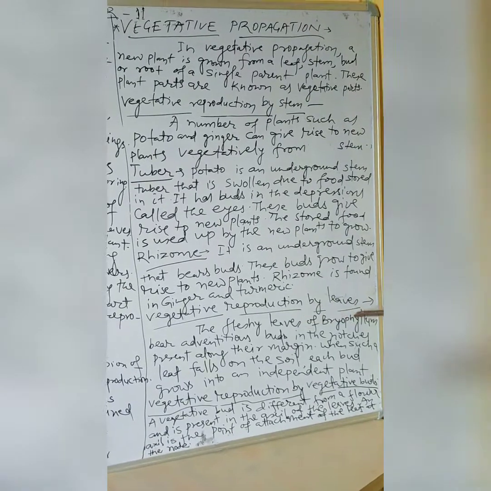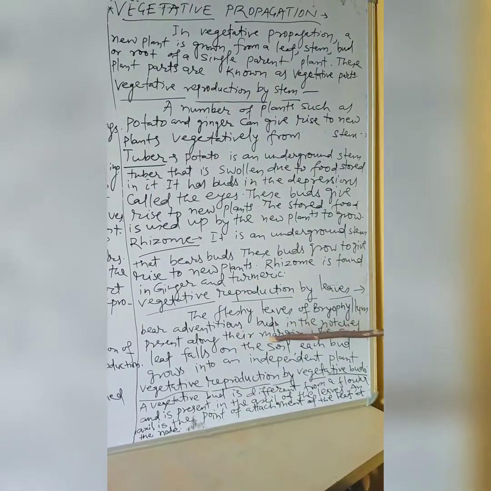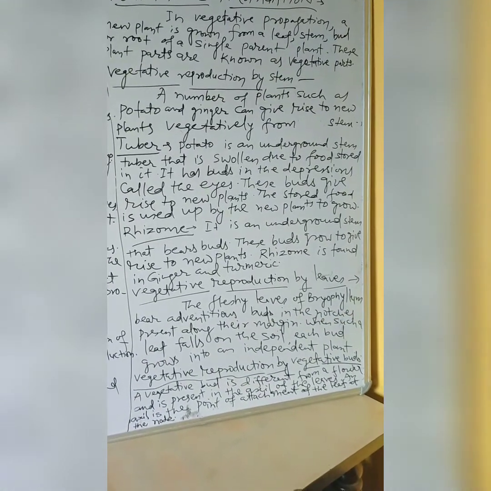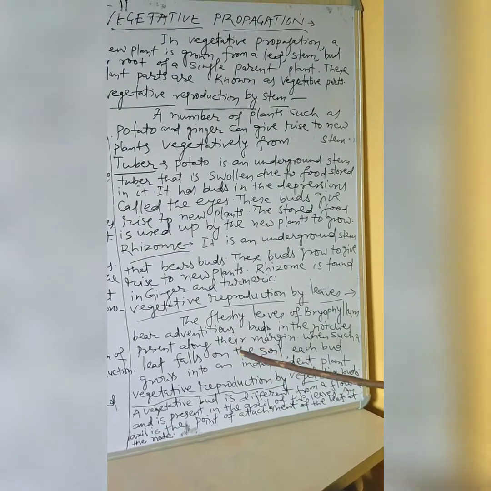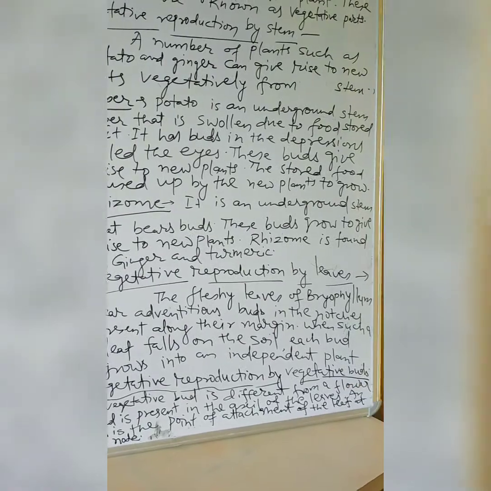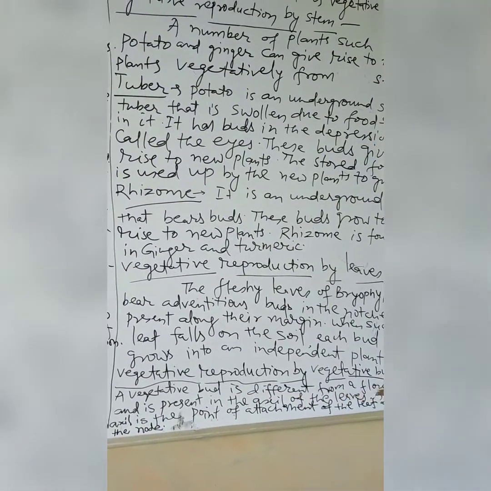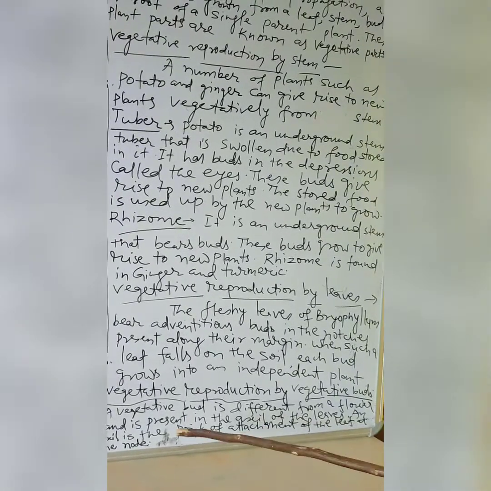Vegetative reproduction by leaves. The fleshy leaves of Bryophyllum bear adventitious buds in the notches present along their margin. When such a leaf falls on the soil, each bud grows into an independent plant. Next, vegetative reproduction by vegetative buds. A vegetative bud is different from a flower and is present in the axil of the leaves. An axil is the point of attachment of the leaf at the node.